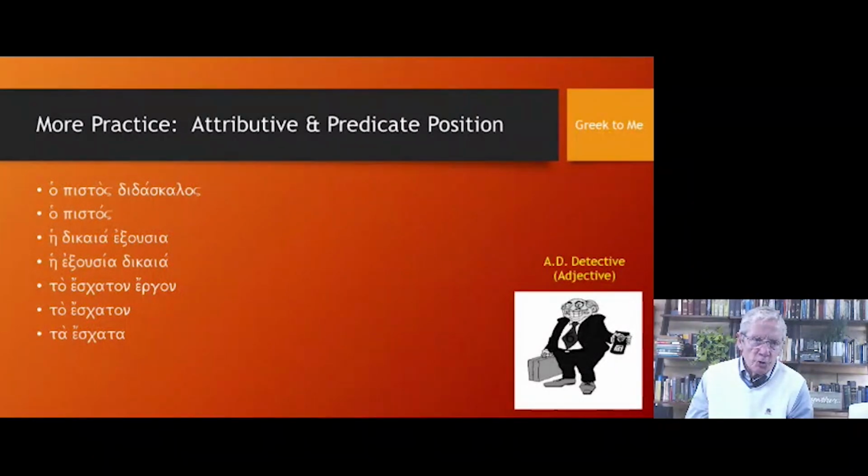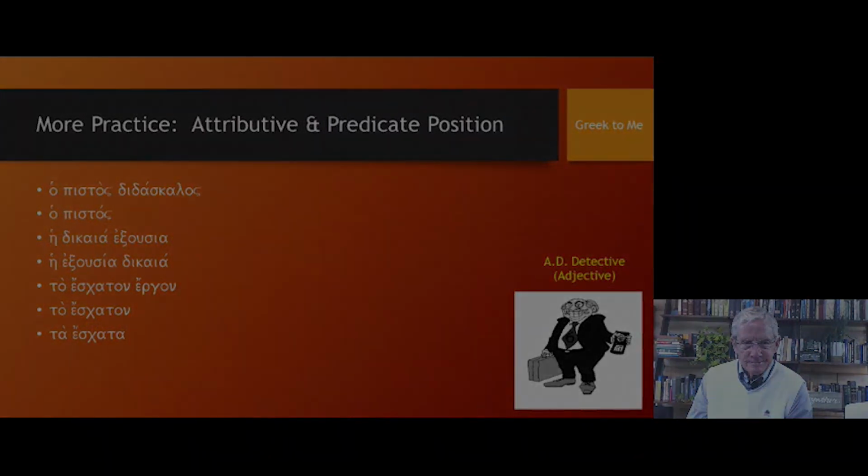Ta eschaton, neuter, singular, nominative or accusative. The last thing. And the final example, ta eschata, neuter, plural, nominative or accusative. The last things. I trust this has been helpful to you.